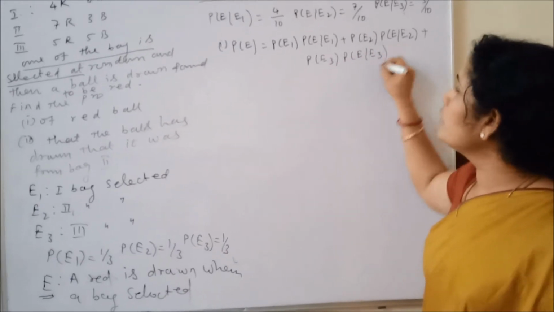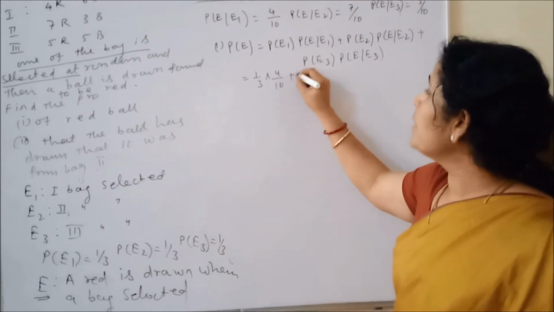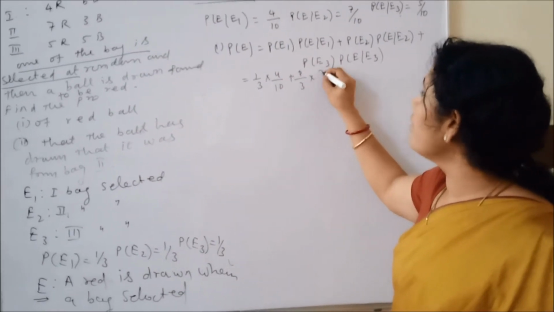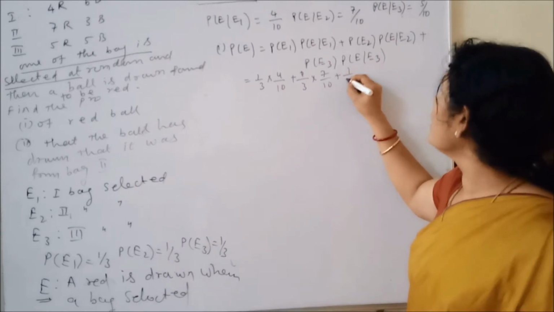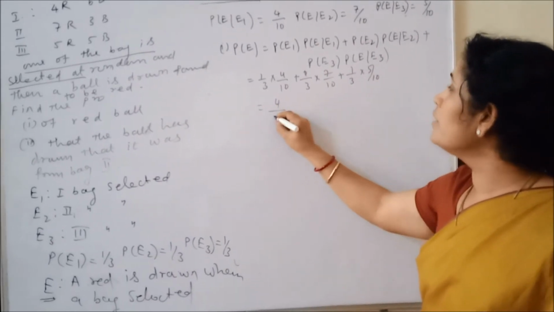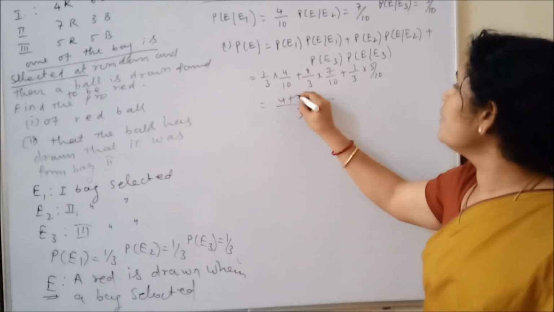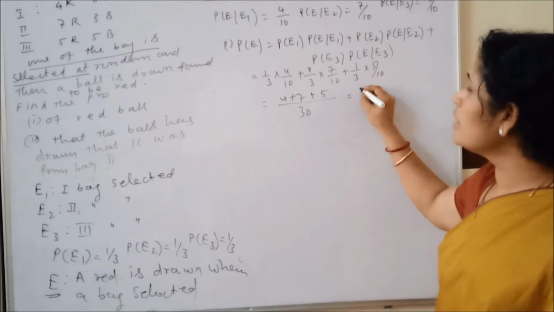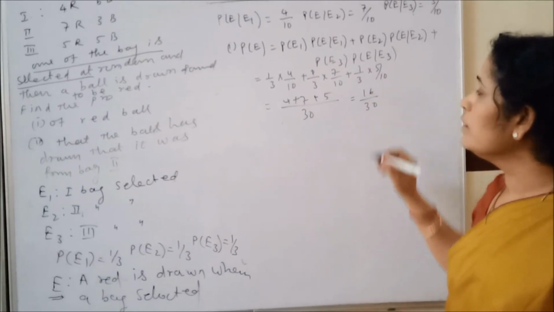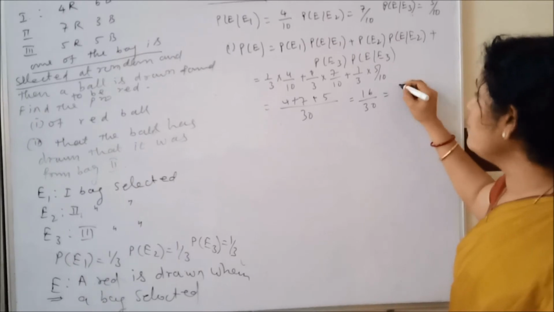That is equal to 1 by 3 into 4 by 10 plus 1 by 3 into 7 by 10 plus 1 by 3 into 5 by 10. That is 1 by 30 times 4 plus 7 plus 5, which is 16 by 30. So that is equal to 8 by 15.